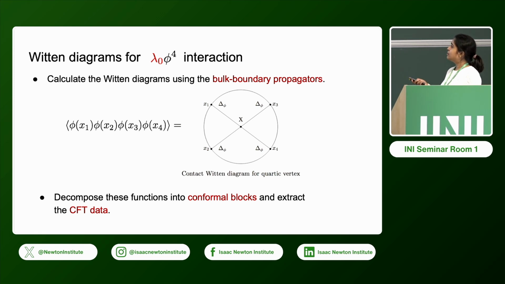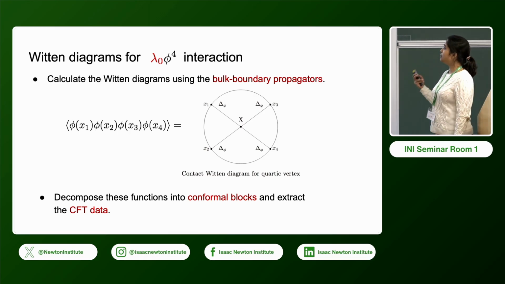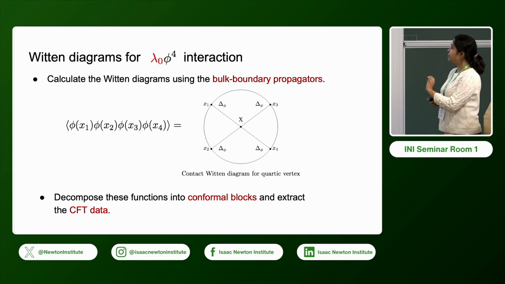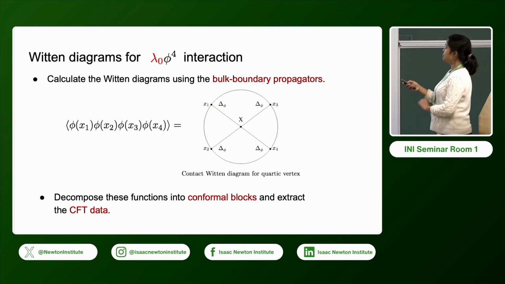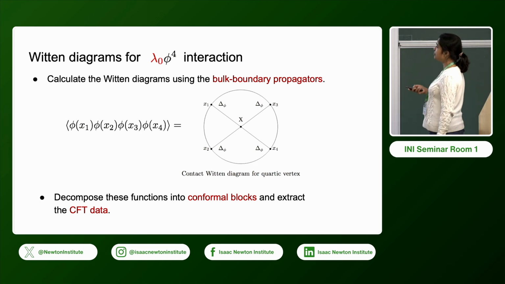We want to calculate this correlator with 4 points inserted on the boundary, and this is a phi to the 4 bulk vertex. This can be computed, and this will give you the D functions that we get from the bulk. We know the bulk to boundary propagators, and we do the integration, and we end up getting the D functions.